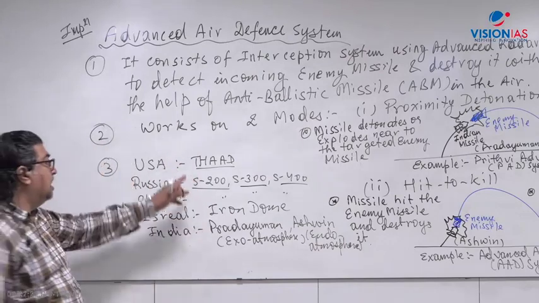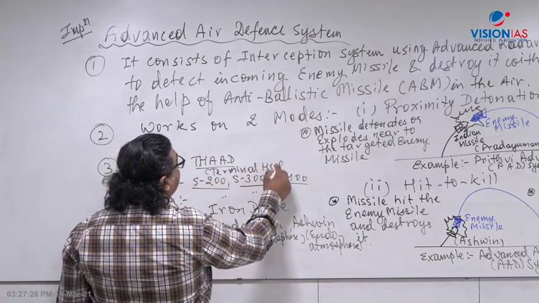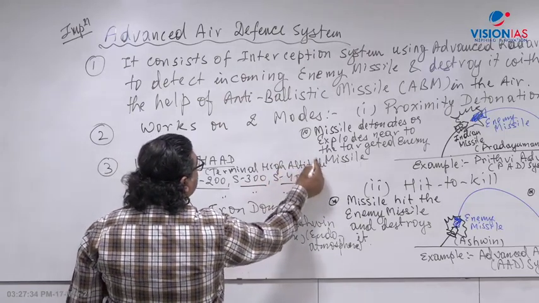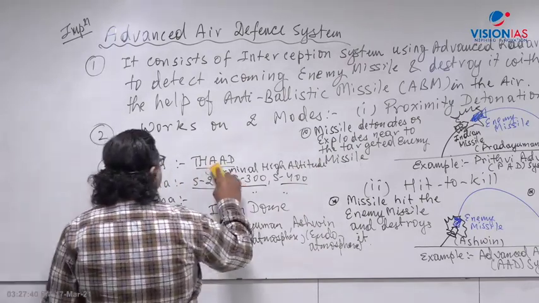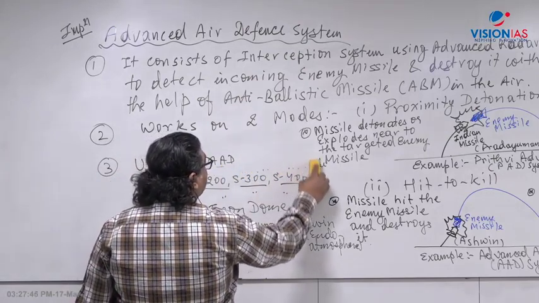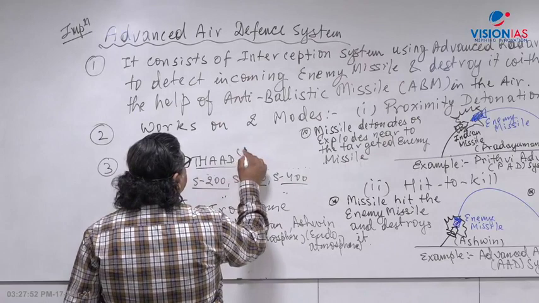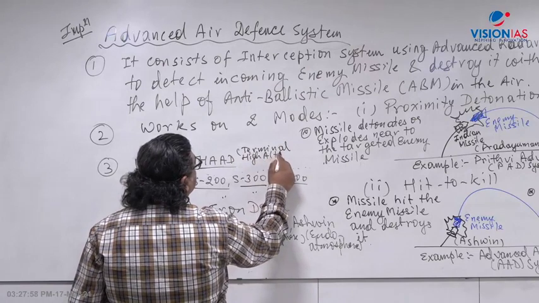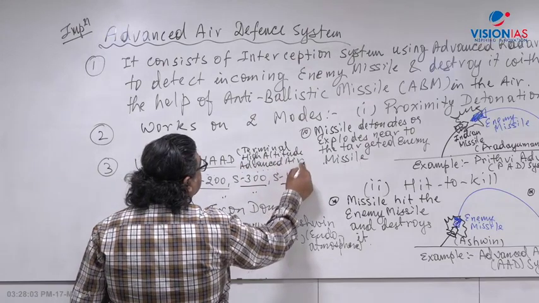You will come across THAAD. THAAD stands for Terminal High Altitude Advanced Air Defense system. That is the American missile which the USA wanted to give to South Korea to protect it from attack by North Korea. The THAAD missile was asked about in the 2016 exam. A direct question was asked in the exam.